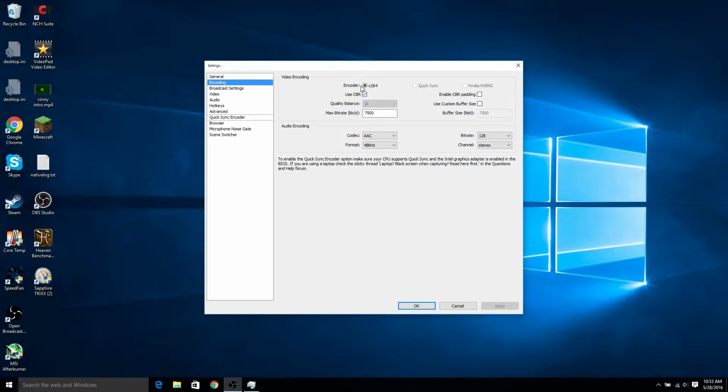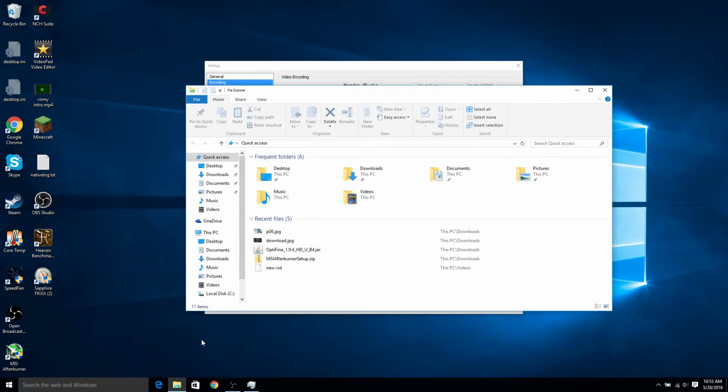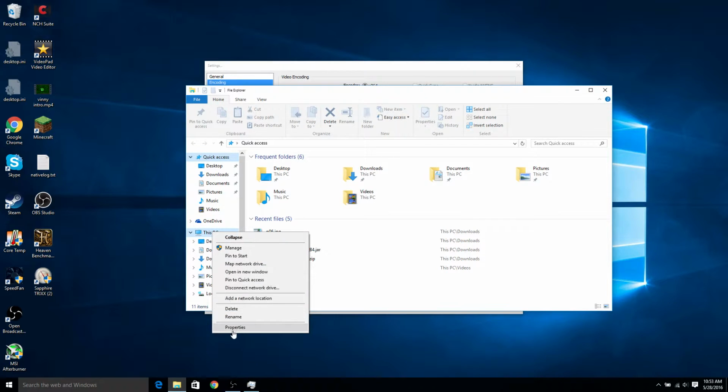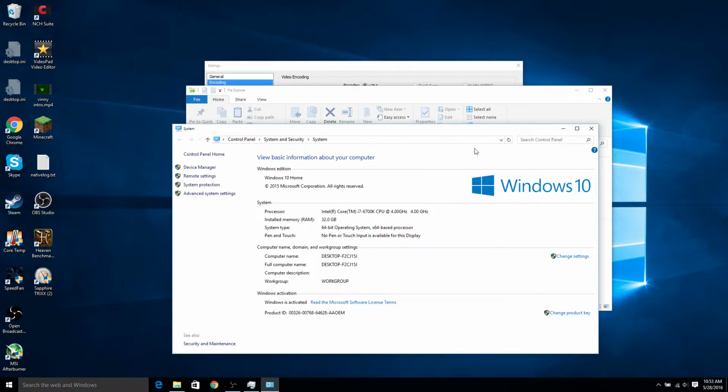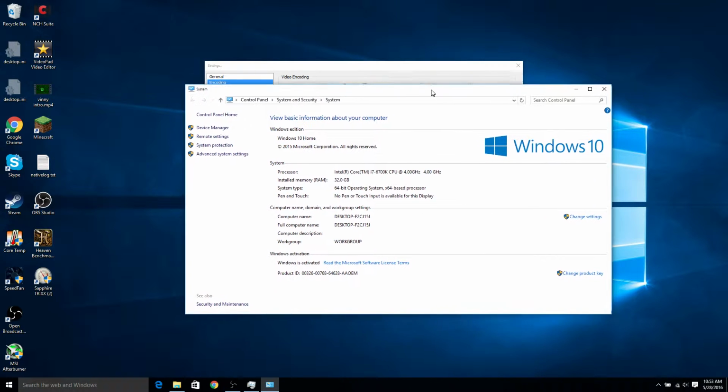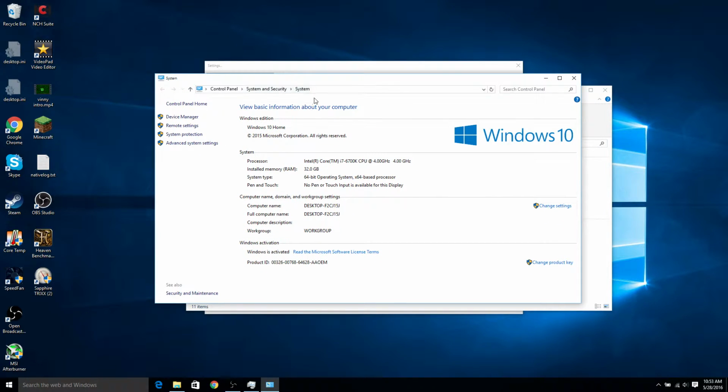CBR, check that. Now this is for high quality, so this is basically whether you have a good CPU or not. You can check what CPU you have in File Explorer, This PC, Properties, and it tells you the CPU right in there. You can also go into Control Panel, Security and System.